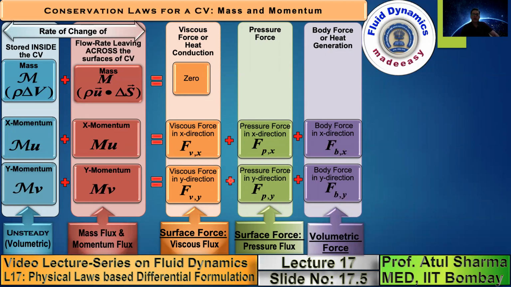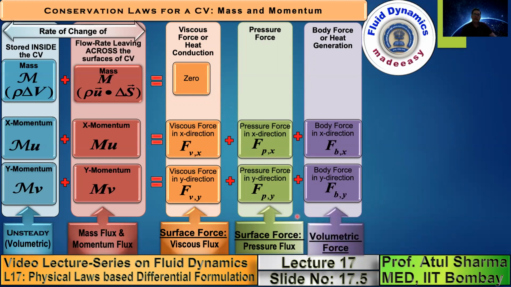Now, when we talk of forces acting on a fluid control volume, there are two types of forces. Certain forces depend on the surface area, and there are certain forces which depend on the volume. If you consider a gravitational force, it is given by the product of mass and acceleration due to gravity, and mass depends on the volume. So this gravitational force, which is a body force, is a volumetric force.